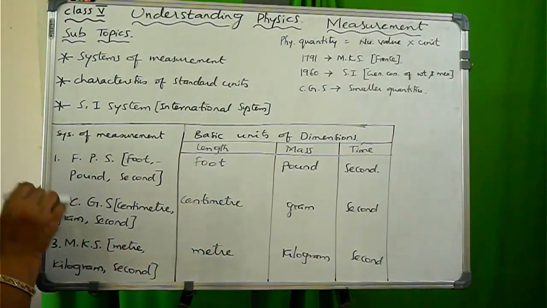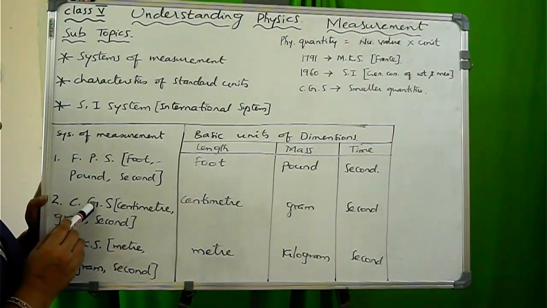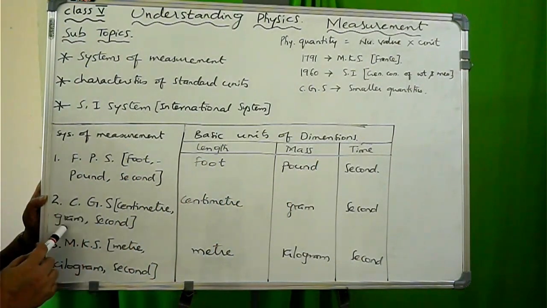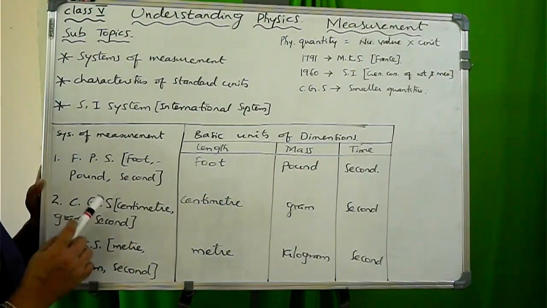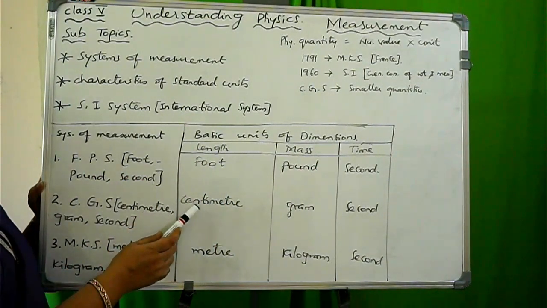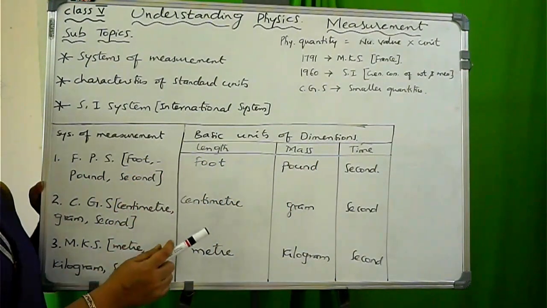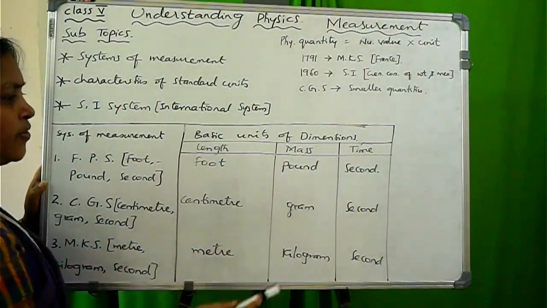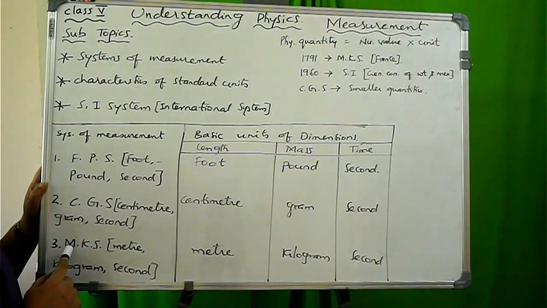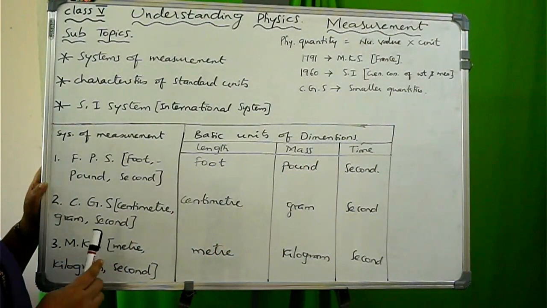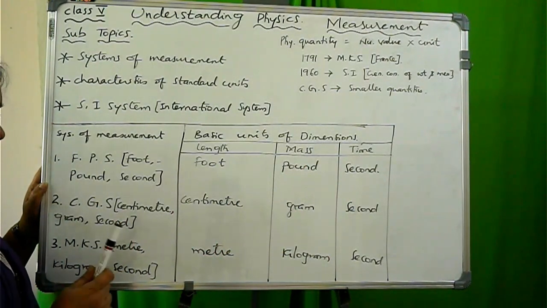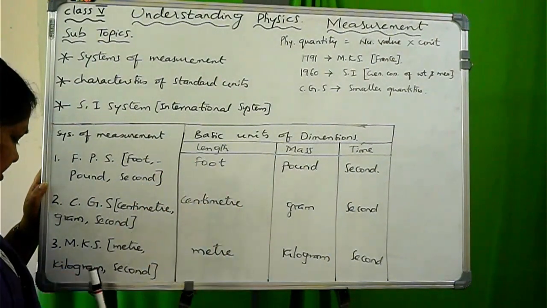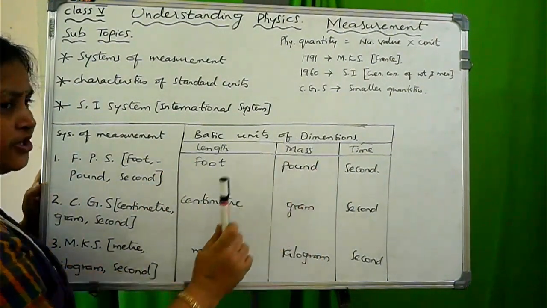Now the second type of system is the CGS system. C stands for centimeter, G stands for gram, and S stands for second. By using the centimeter, what can we measure? We can measure length. By using the gram, mass. By using the second, time. Now the third type of system is the MKS system. In this MKS system, M stands for meter, we can measure length. K stands for kilogram, we can measure mass. And S stands for second, we can measure time.